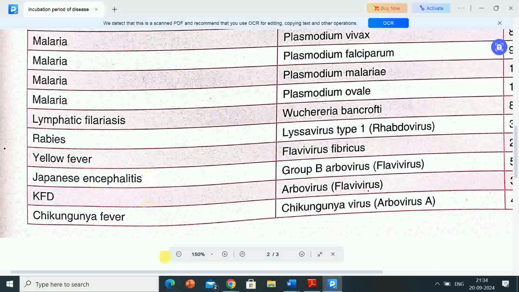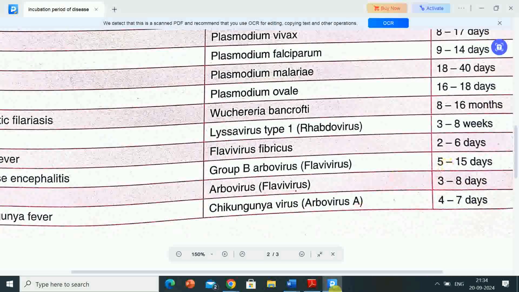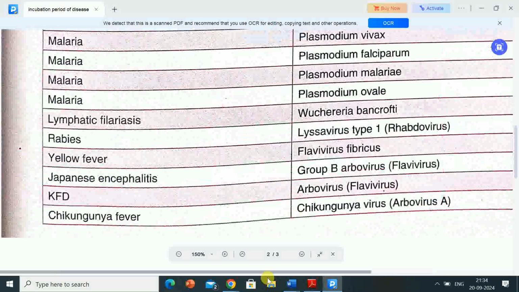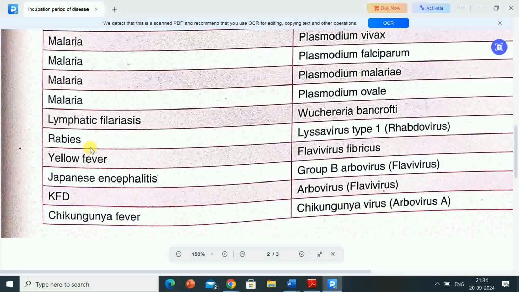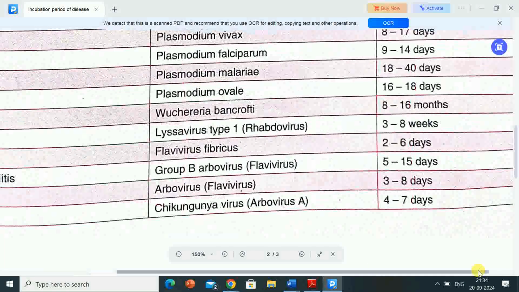Next name of the disease is lymphatic filariasis. Causative organism is Wuchereria bancrofti. Incubation period is 8 to 16 months. Next disease is rabies. Causative organism is Lyssavirus type 1, a rhabdovirus. Incubation period is 3 to 8 weeks.